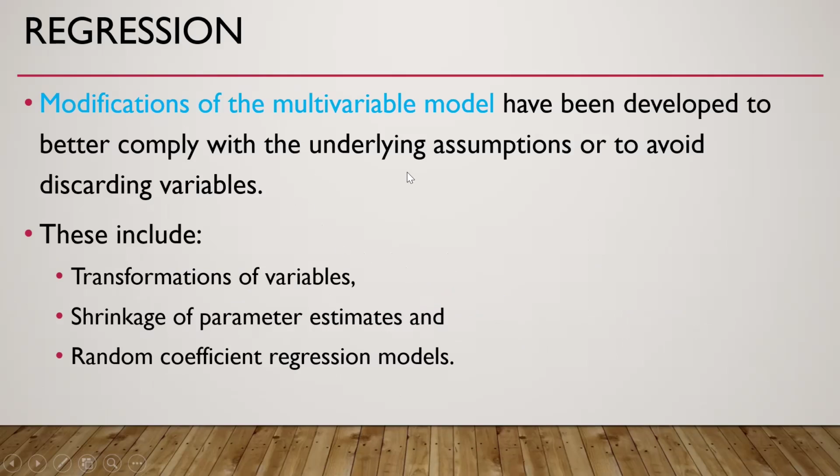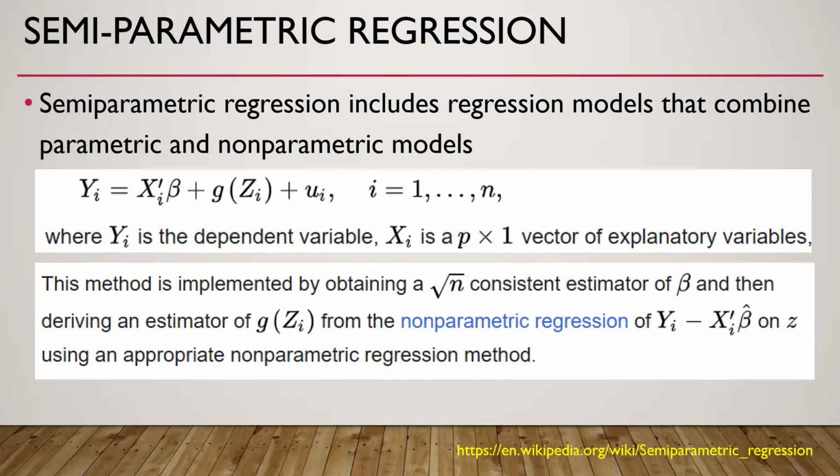Modifications of the multivariate model have been developed to better comply with the underlying assumptions or to avoid discarding variables. These include transformations of variables, shrinkage of parameter estimates, random coefficient regression models, and also I will talk about semi-parametric regression. That is another thing which we can do in case one or more assumptions are not met.